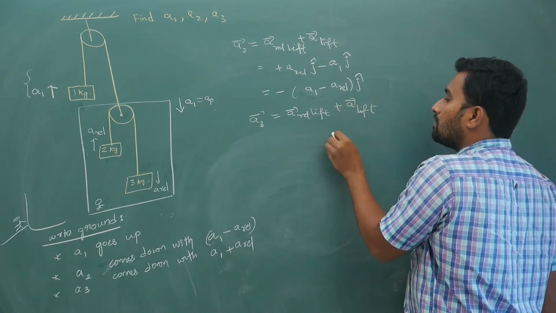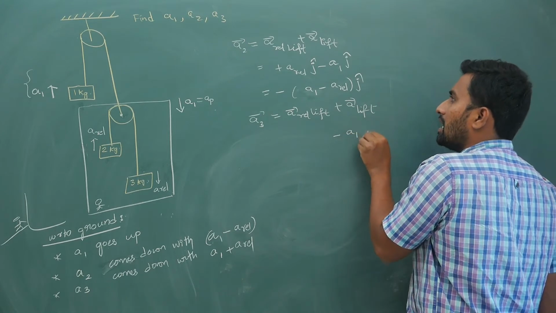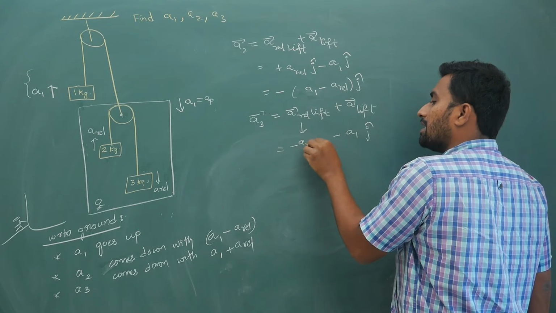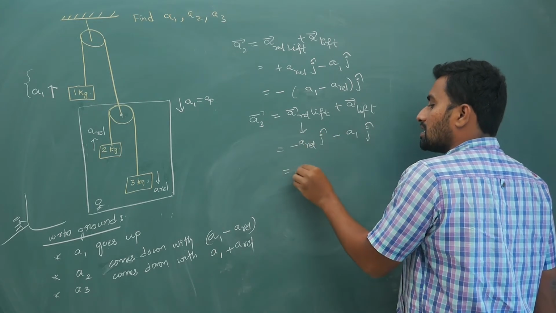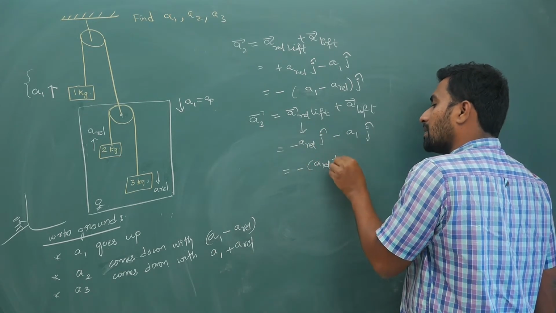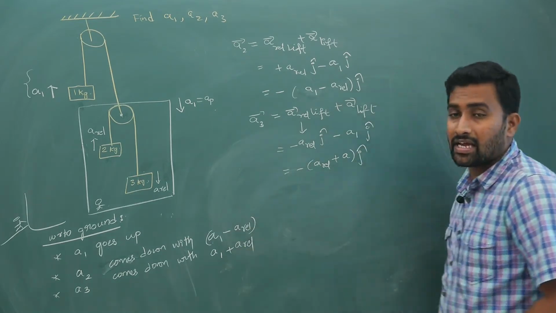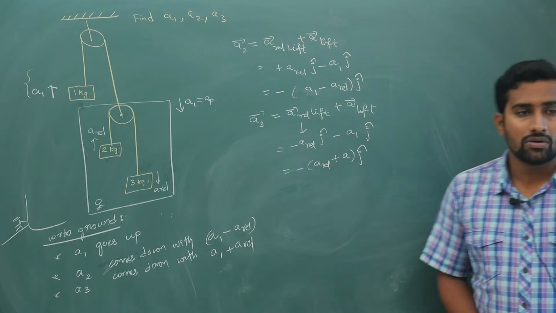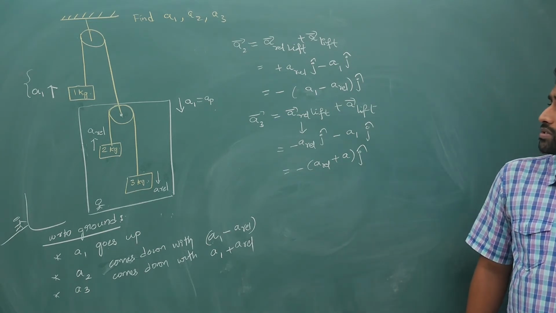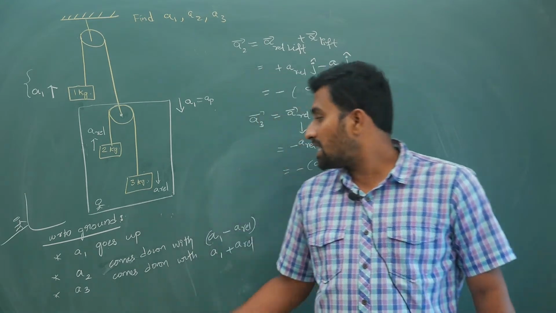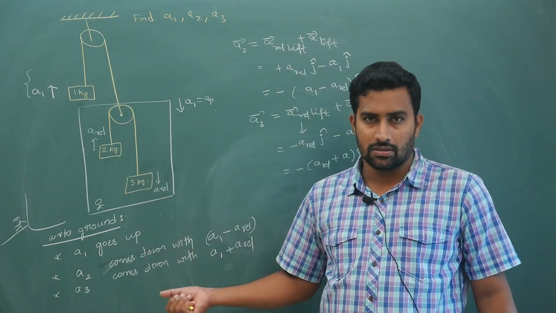Acceleration of lift is downwards, so it is minus A1 j cap. Acceleration relative to lift is already minus A relative j cap. So this is minus of A relative plus A1 j cap. To indicate that it is coming downwards, I am simply writing A1 plus A relative, okay. Hope you have understood everything. Please do focus on these ideas.